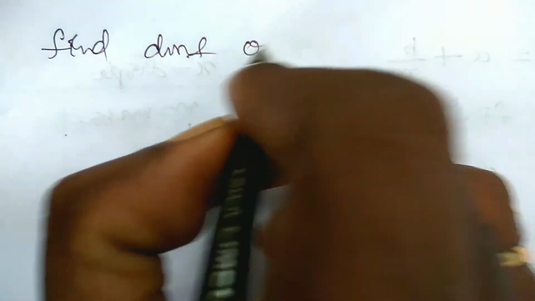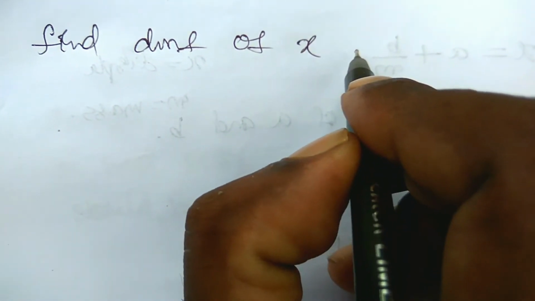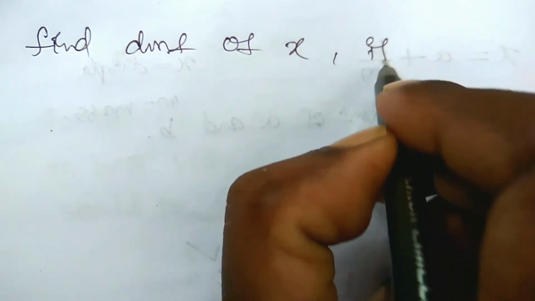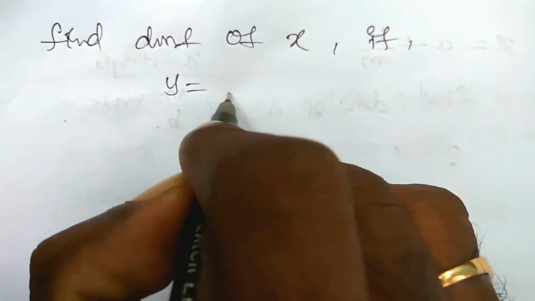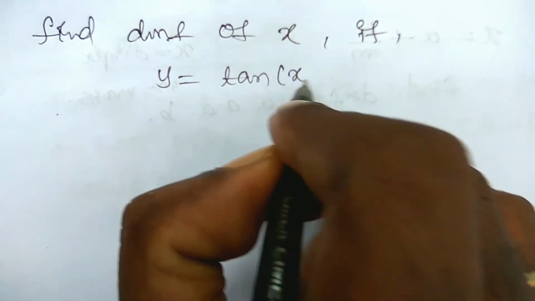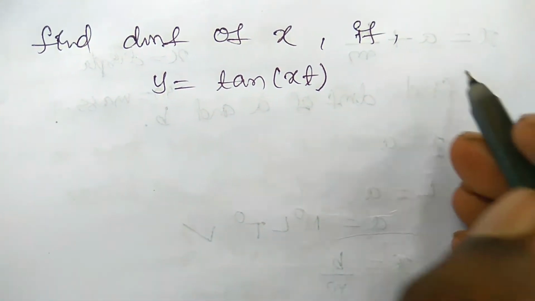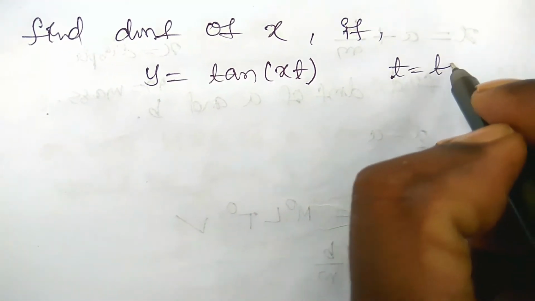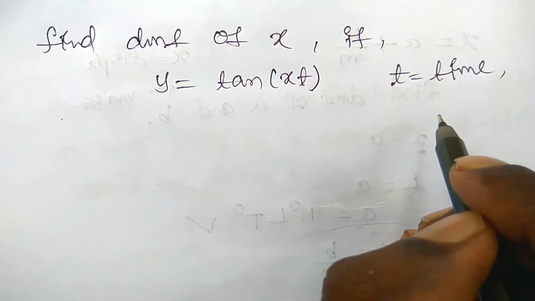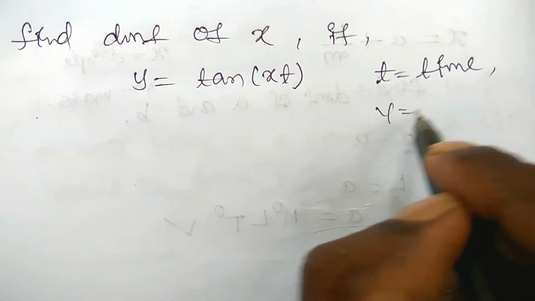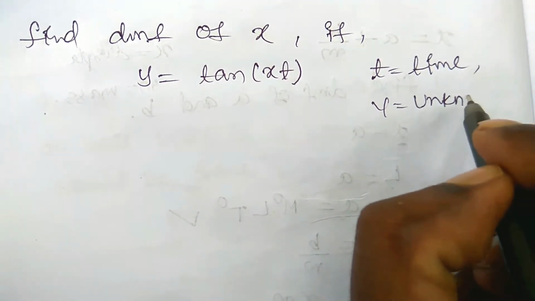Another one: find the DMF of x if Y is equal to tan xt, where t is time. Y is the unknown component.